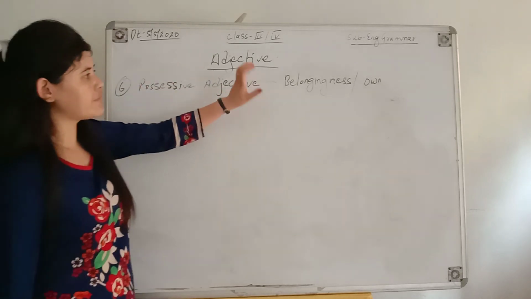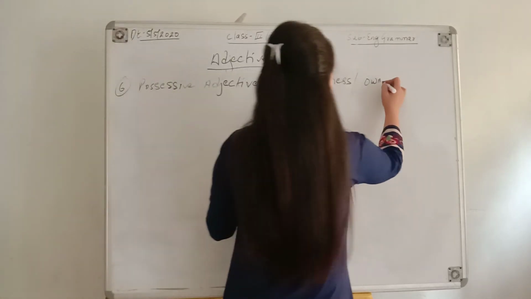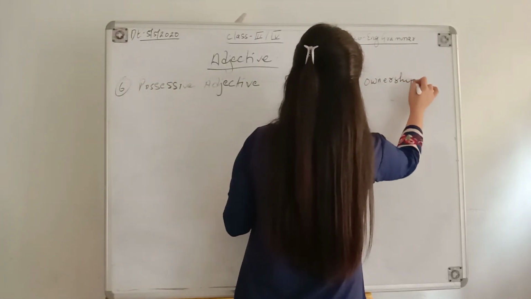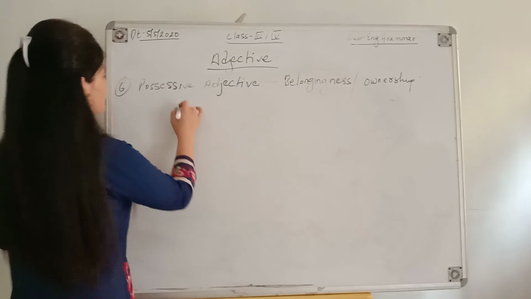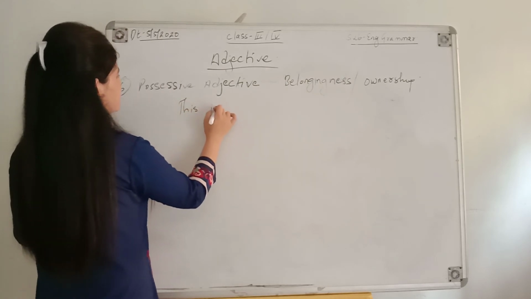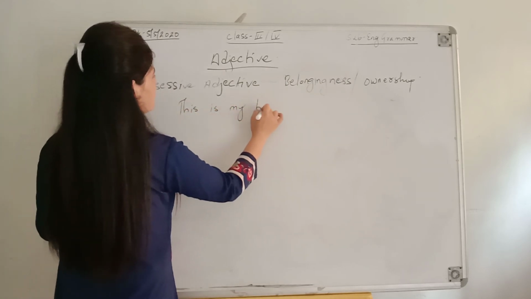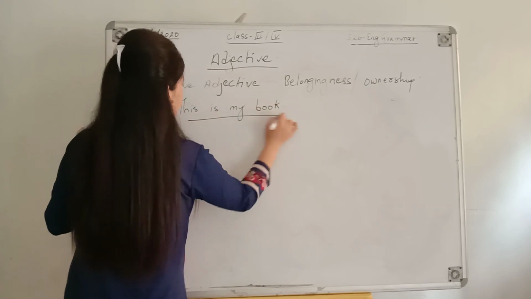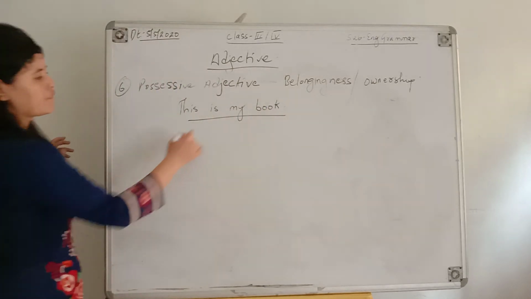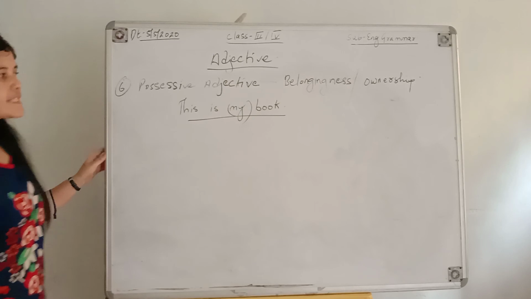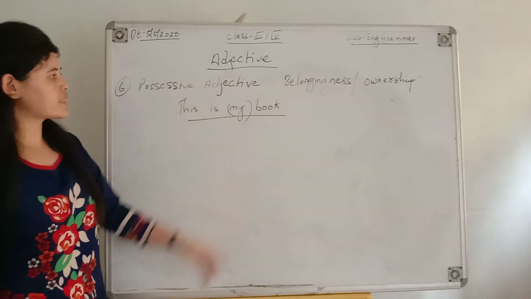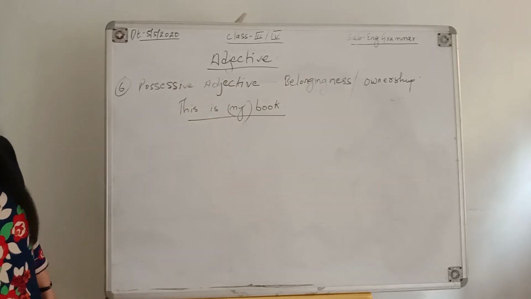Possessive adjective tells us about belongingness or ownership. For example, this is my book. So by the use of this my, we can see to whom does the book belong.